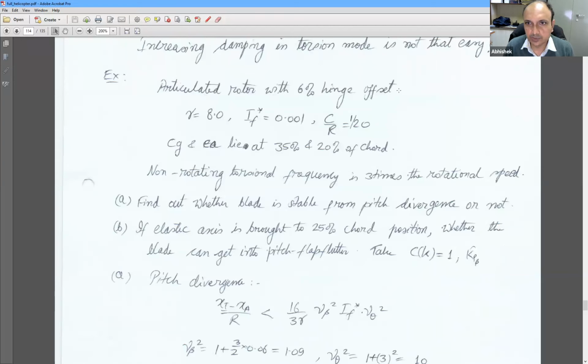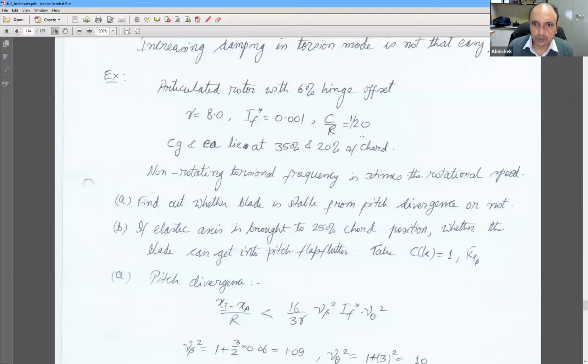The articulated rotor with 6% hinge offset. 6% hinge offset means you know the flap frequency, because it's an articulated rotor. Your Lock number is given, your IF star is given, C by R is given, and it's given that the CG and elastic axis lie at 35% and 20% of chord. So you can find xi minus xa, the difference between the locations of CG and elastic axis.